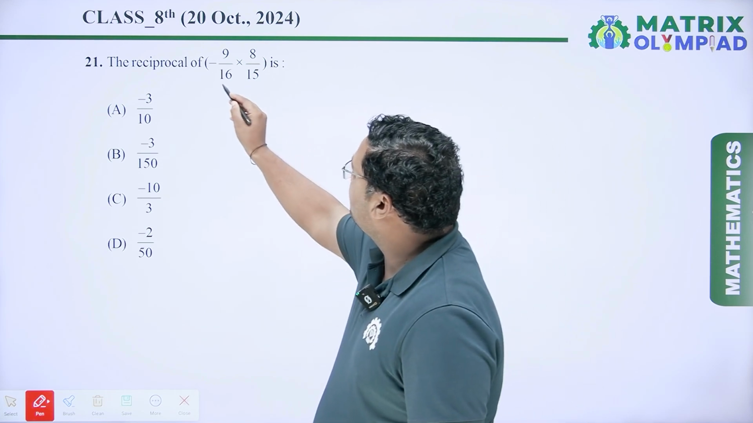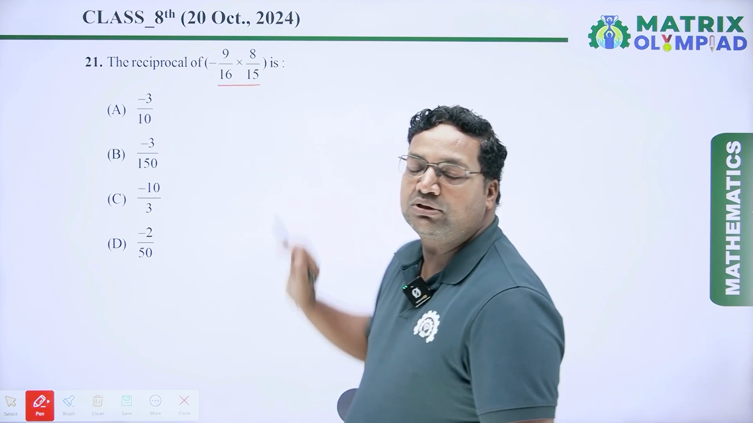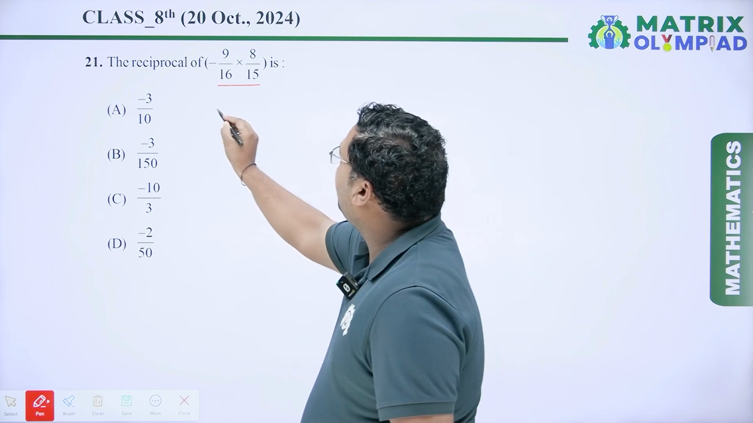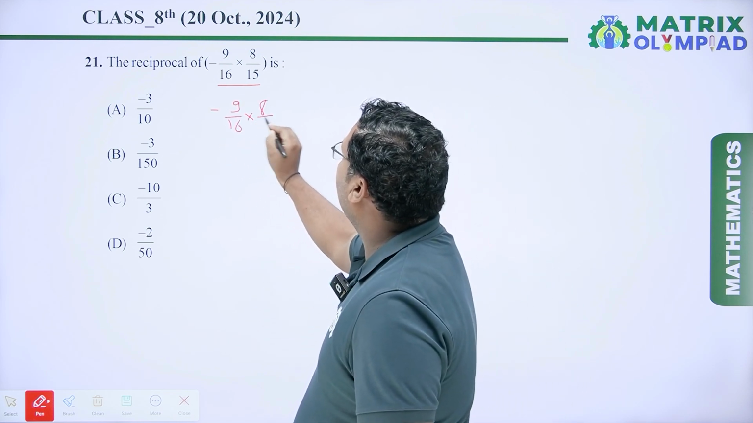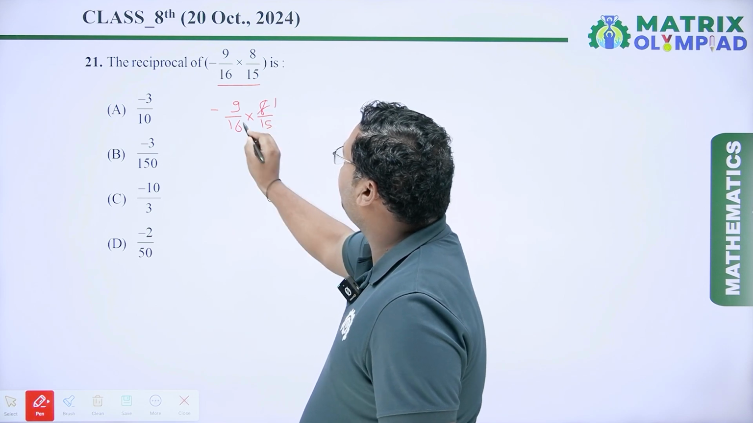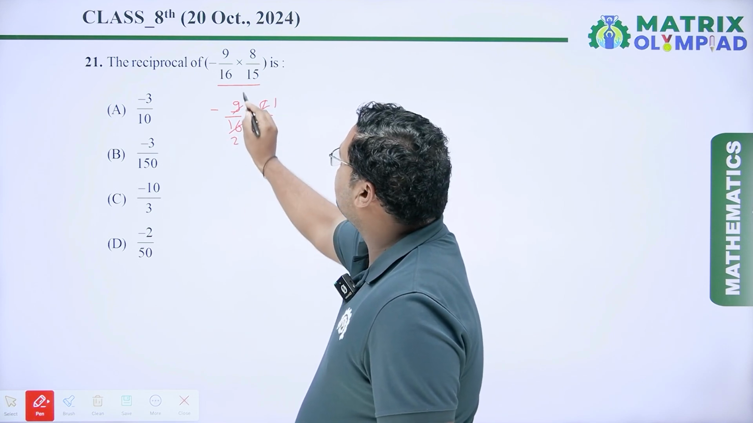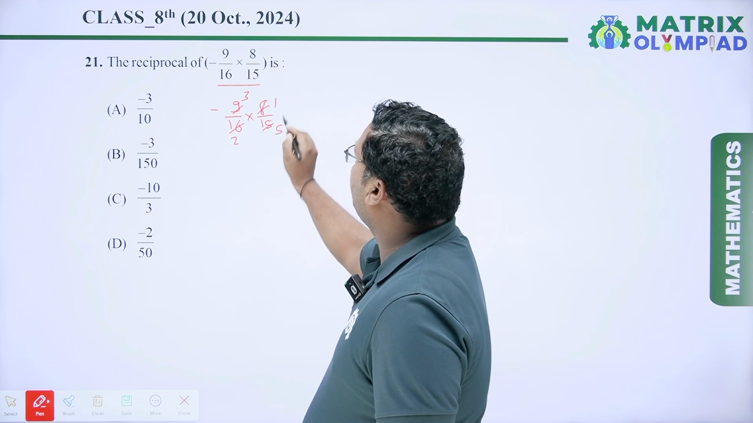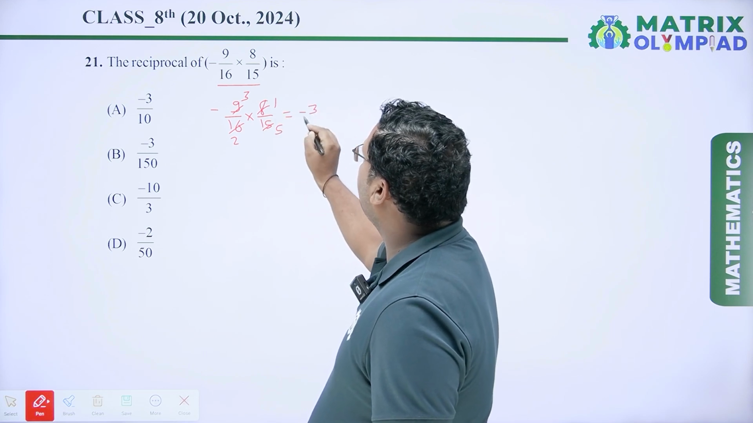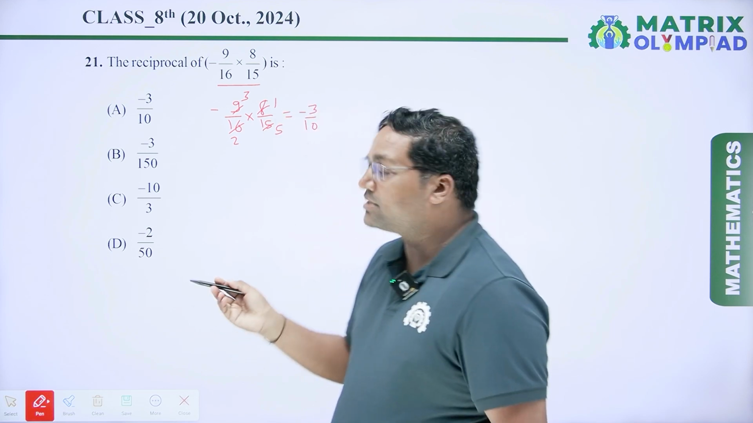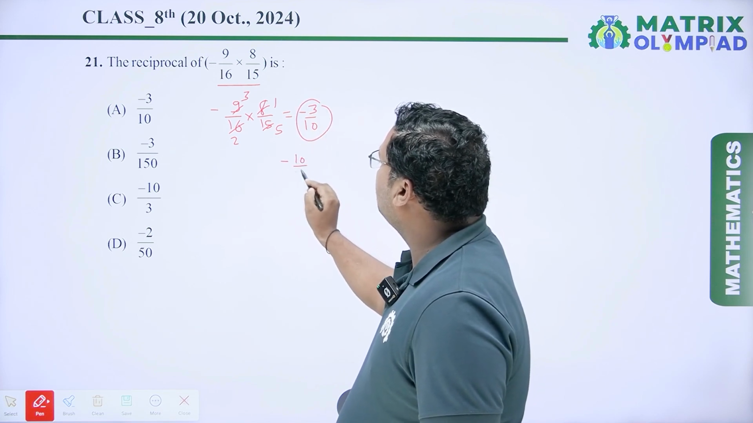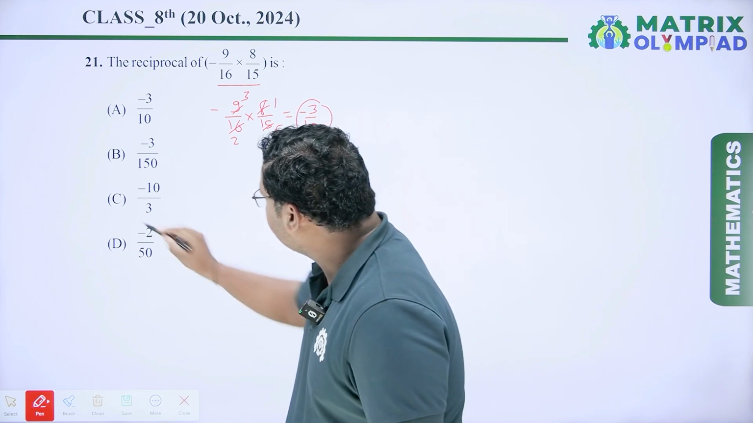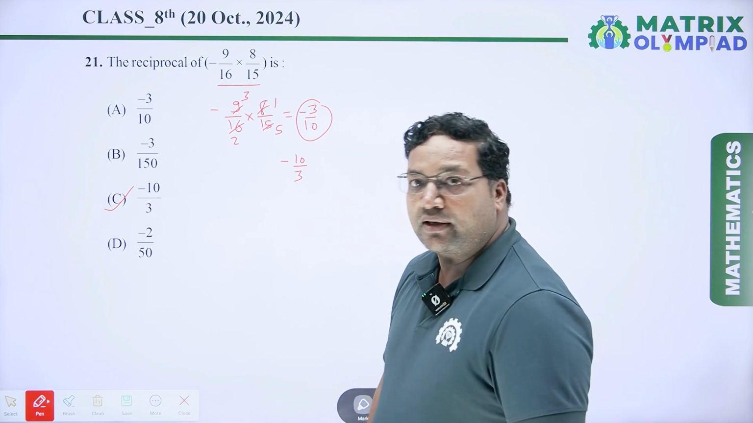So first of all, we have to solve this part. Then we have to find out the reciprocal of this number. So minus 9 upon 16 into 8 upon 15. Here 8 1s are 8, 8 2s are 16. And this is 3 3s are 9, 3 5s are 15. So it is minus 3 upon 10. Now the reciprocal of minus 3 by 10 is minus 10 upon 3, which is option C. So option C will be the correct answer.